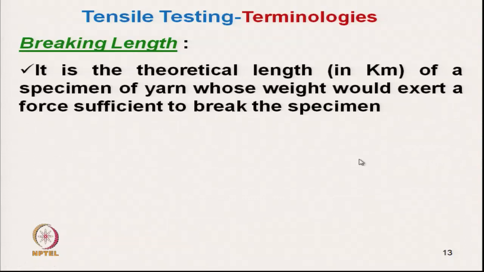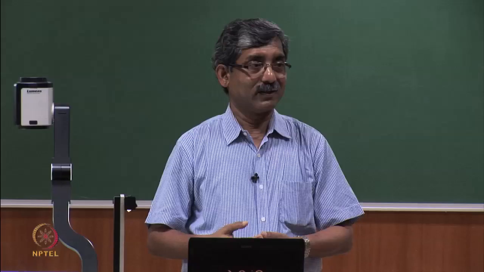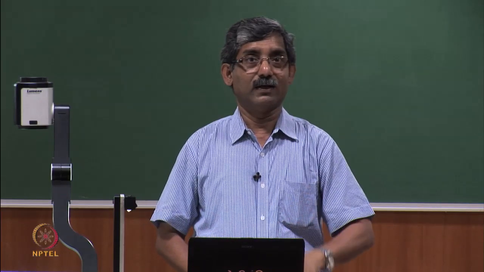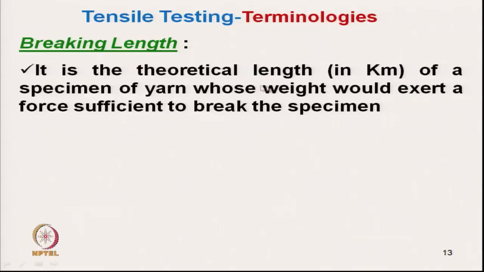Next term is breaking length. What is that? It is basically the length of yarn that will break by its own weight. So, it is a theoretical value: a theoretical length in kilometer of a specimen of yarn whose weight would exert a force sufficient to break the specimen.